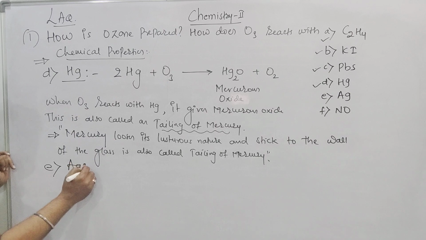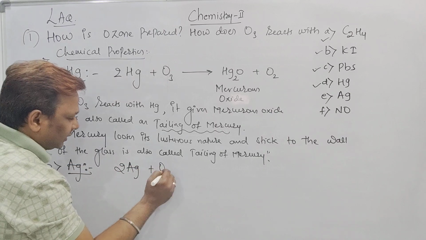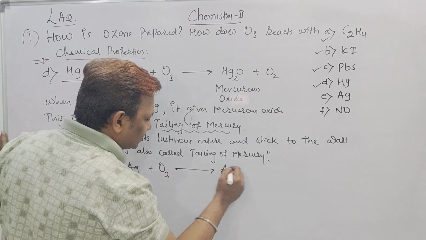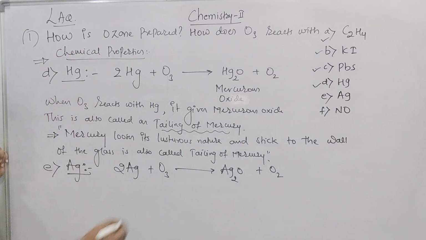Ag, silver. See beta, how simple. This is silver combining with ozone. It gives rise to silver oxide plus O2 gas. How to say the statement, beta?